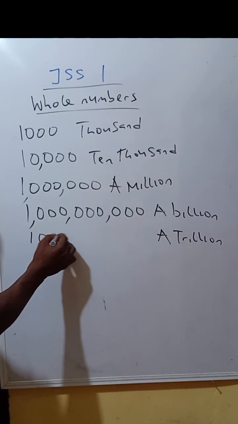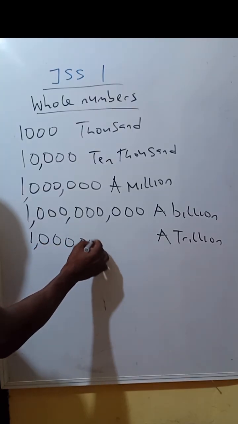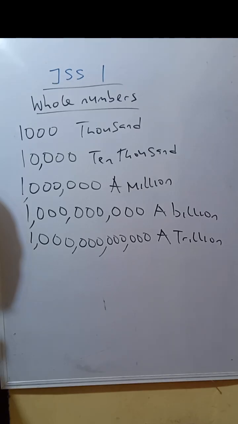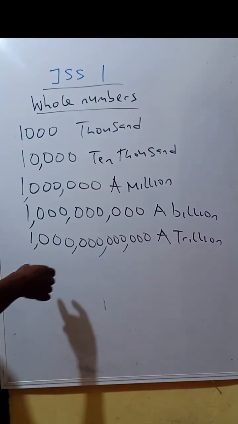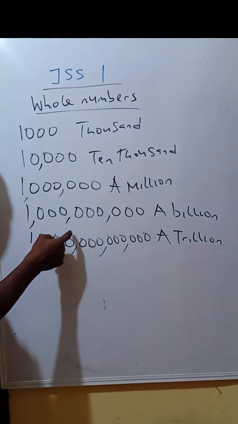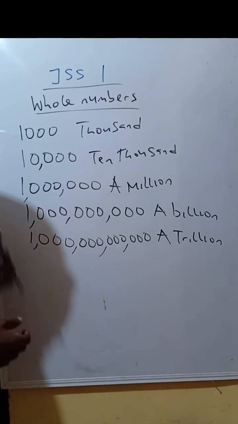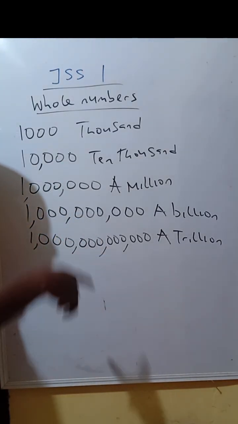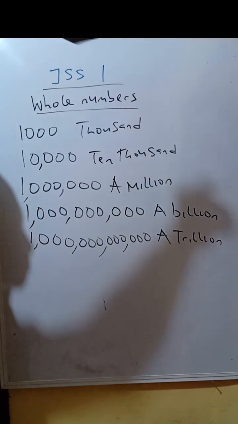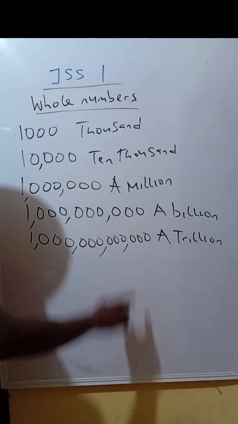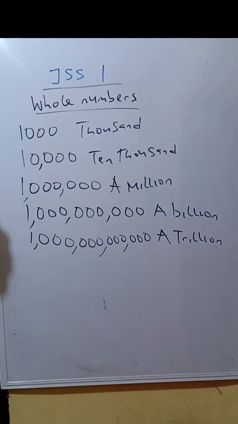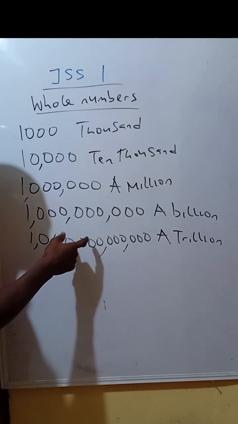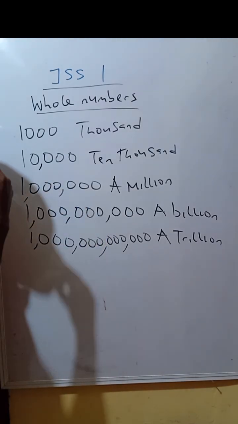This is a trillion. What makes it a trillion? A trillion is 1,000 billion. It's a billion in 1,000 places. Imagine you have a billionaire in 1,000 places. You have 1 billion here, 1 billion here, 1 billion, 1 billion, in 1,000 places. That will give you what? Trillion. Or you can say a trillion is 1,000 in a billion places.